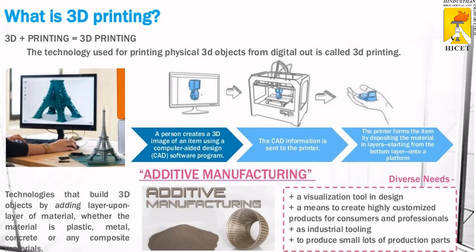Additive is a substance added to something in small quantities to improve, build, or develop products. That is why it is called additive manufacturing. Additive manufacturing is used in industries, the medical field, and various other fields, for micro level objects, macro level objects, or nano level products. First, it is a visualization tool in the design process. Next, it is a means to create highly customized products for consumers and professionals. Next, it is used in industrial tooling to produce small lots of production parts.